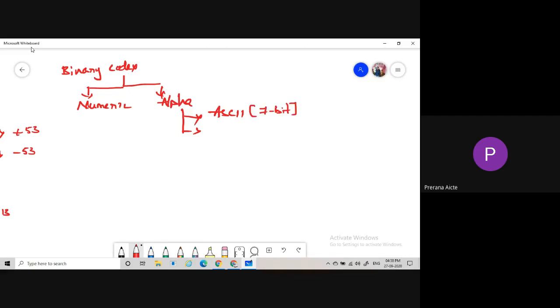So if we are using 7 bits, how many possibilities are there? If I use n variables, how many possibilities are there? In the sense of 2 power n. So if I use 3 variables like a, b, c, then how many possibilities are there? Based on 2 power 3, that is nothing but 8.